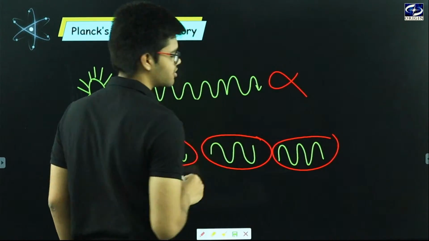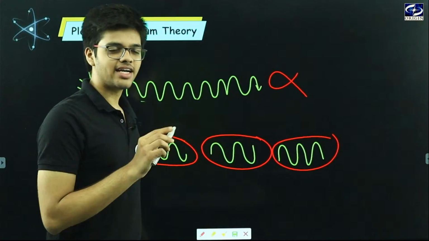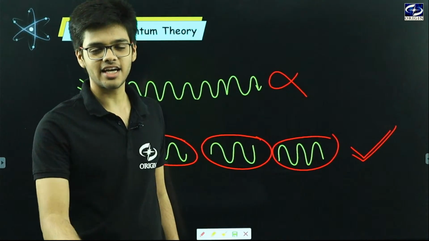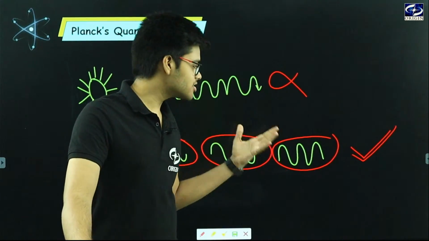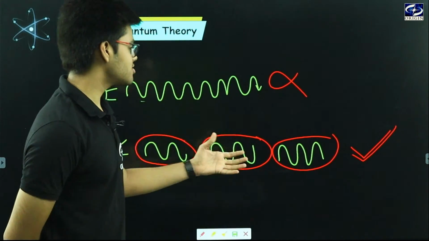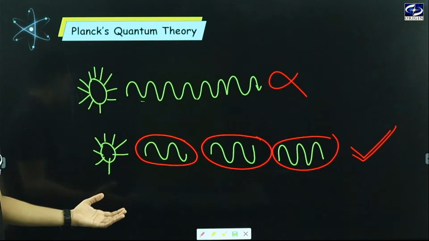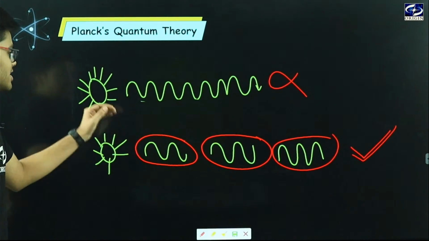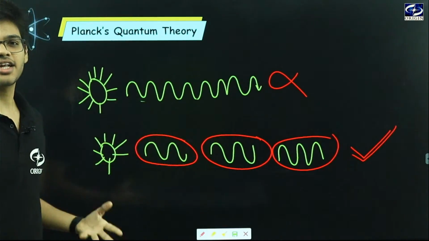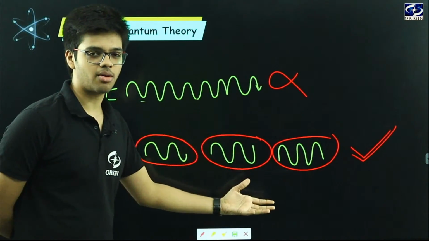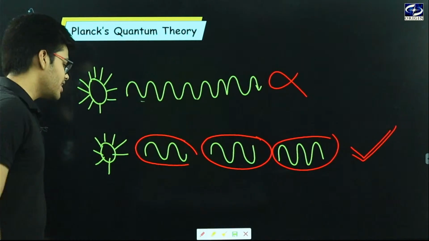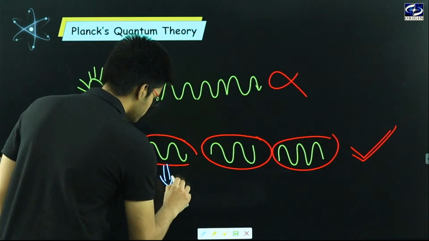So it is not continuous. The emission of radiation takes place discontinuously. This is a very important point that you have to take note of: any particle does not emit radiation in continuous form, it emits radiation in discontinuous form or in the form of small packets. And what name did he give to these packets? He named these packets as quanta.